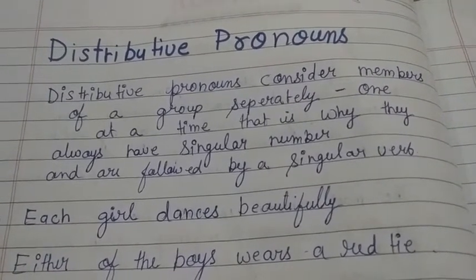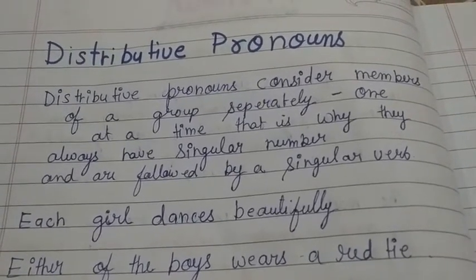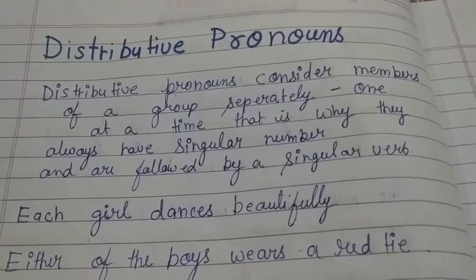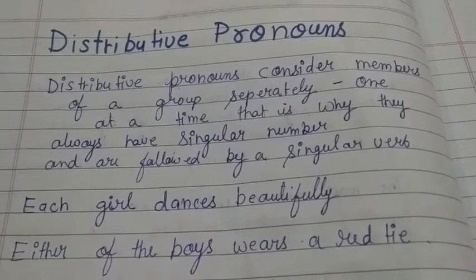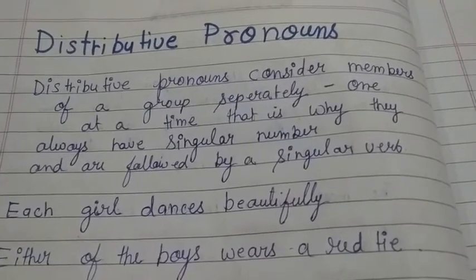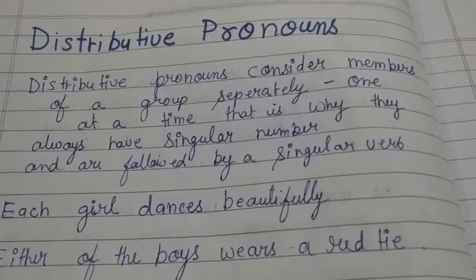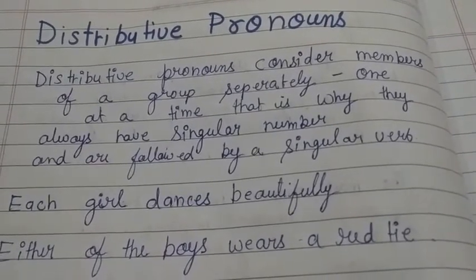That is why they always have singular number and are followed by a singular verb. So what is a distributive pronoun? A distributive pronoun always considers members of a group separately.